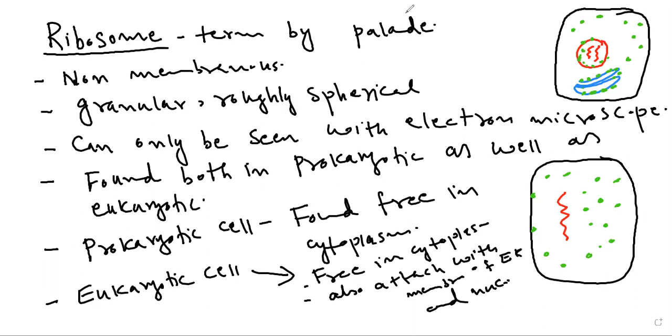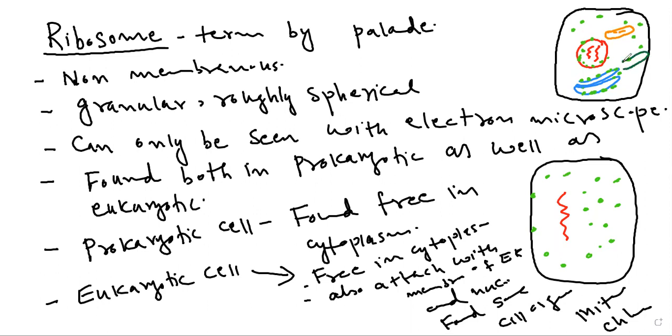And in eukaryotic cell, they are also found in some cell organelles. Which are these cell organelles? In mitochondria as well as in chloroplast. These are two cell organelles. One is mitochondria and other one is chloroplast.